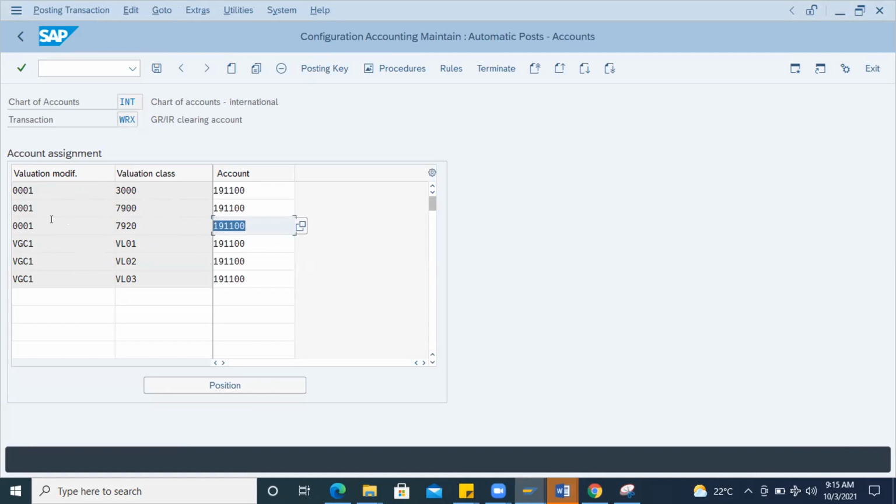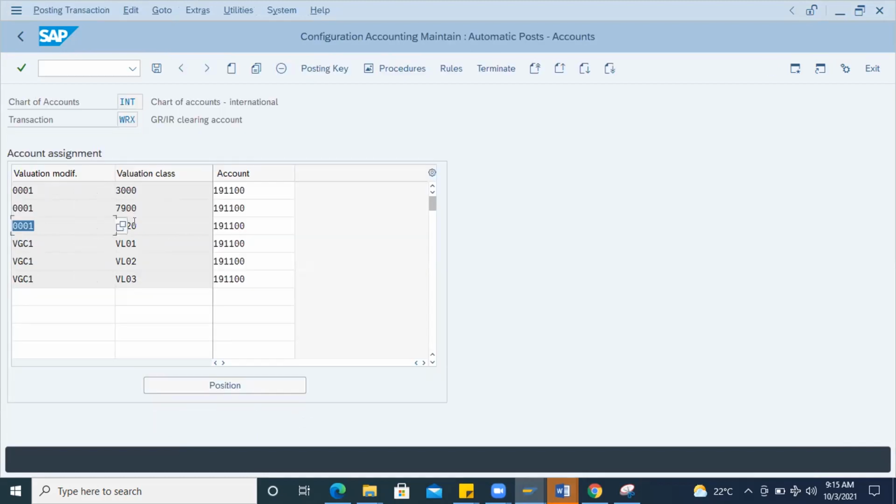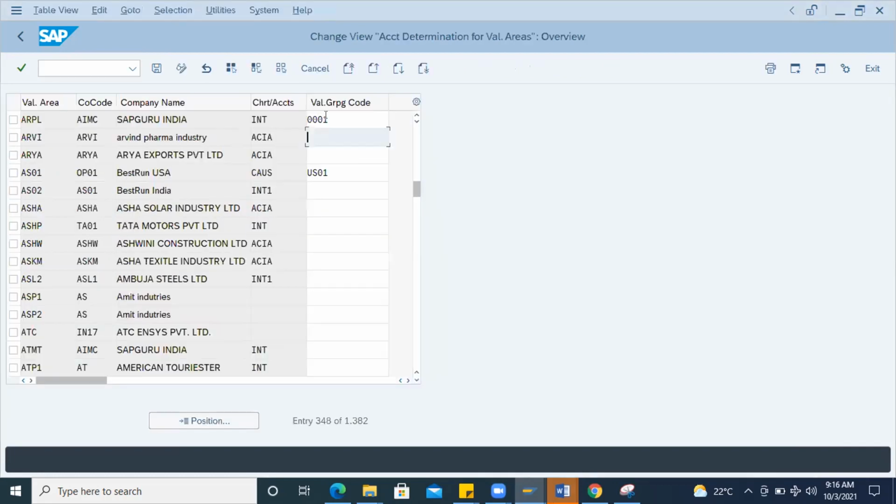Or else, if you want a different GL account with the same valuation class for another plant, you can maintain 0002. Then you have to maintain under this 0002 the same valuation class and a different GL account. The material is the same, but the plant is different, and you want a different GL account, then you can do it like this. SAP has given this option. You can maintain only one valuation class in the material master accounting view, but if you have different plants in the system that want different GL accounts, what is the method? You can maintain the valuation grouping code with your plant.